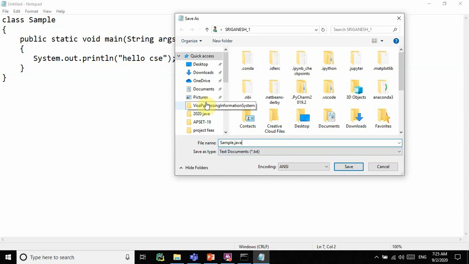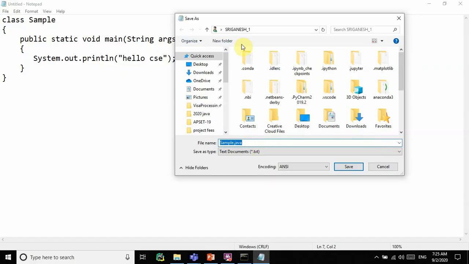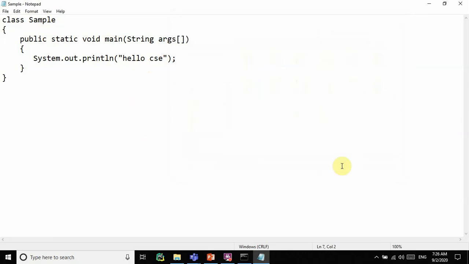You have to remember one thing: wherever you have the Java software, in the same location you have to save the file. The name of the class and the name of the file you are saving should match: sample. Okay, and save.